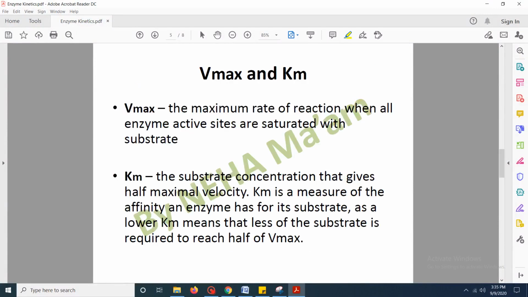We have studied that Vmax is the maximum rate, or maximum velocity, of the reaction, where all the active sites of the enzymes are saturated with the substrate. That is, all the enzymes have bound to their respective substrates. What is Km? Km is the substrate concentration where the velocity becomes half of its maximum value, and a lower Km means that less of the substrate is required to reach half the maximum velocity.